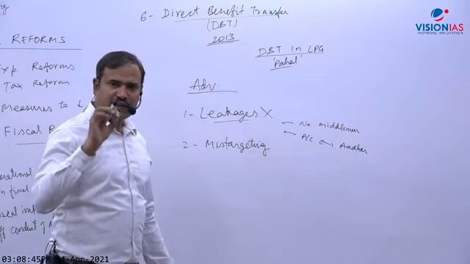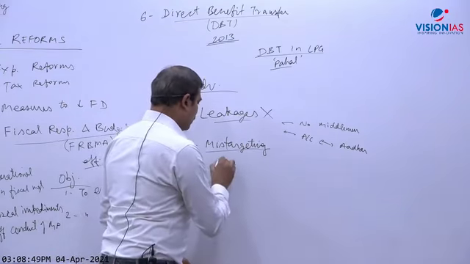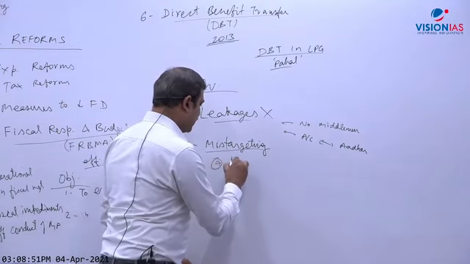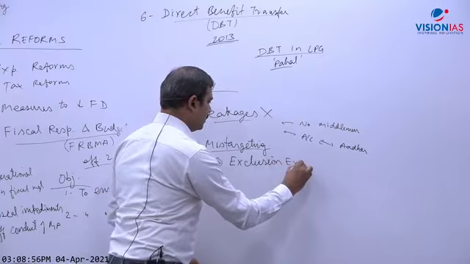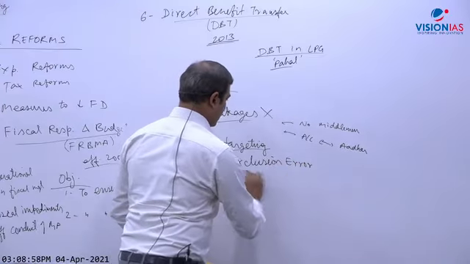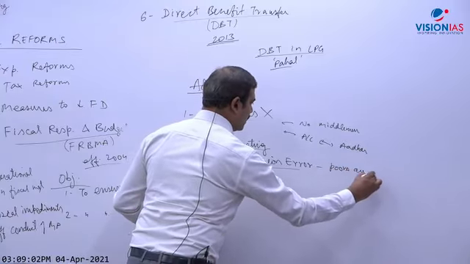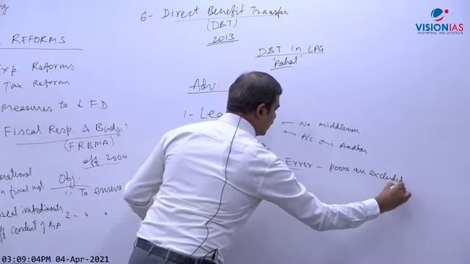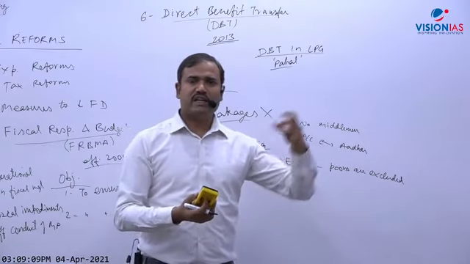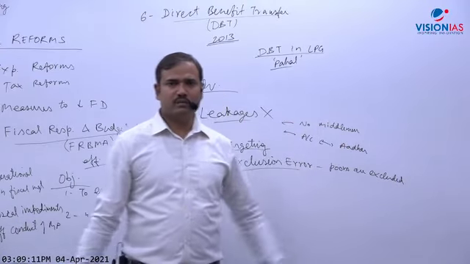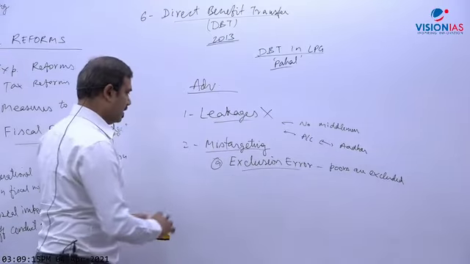Mistargeting will eliminate or reduce. Acha, what is the meaning of mistargeting? Mistargeting means two problems. One is exclusion error. Exclusion error means the poor are excluded. Poor may not get the benefit. Poor may not have an account, or a migrant laborer may not have a ration card to take this money or something. So the poor are excluded. It's called exclusion error.